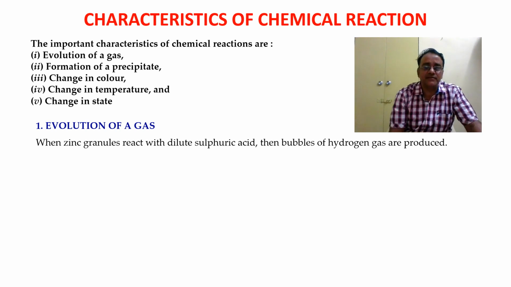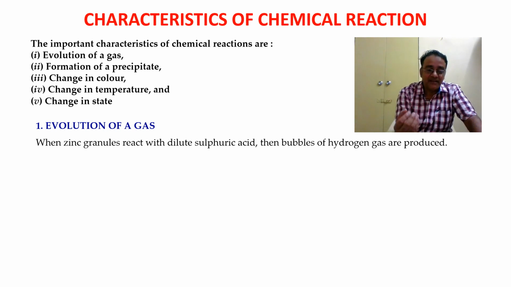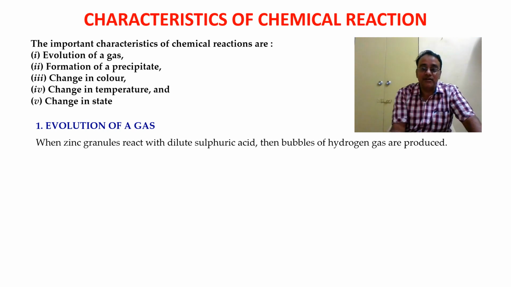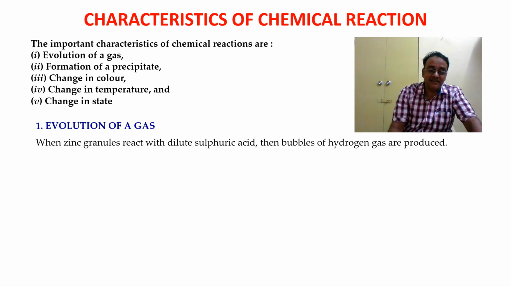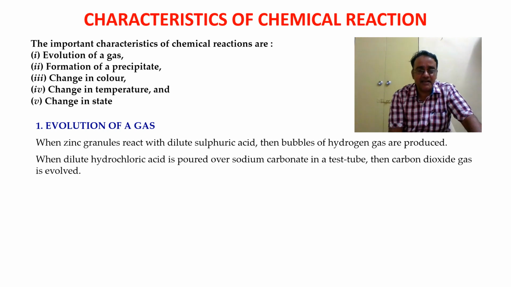Take this example. When zinc granules react with dilute sulfuric acid, bubbles of hydrogen gas are formed. So we can say that the chemical reaction between zinc and dilute sulfuric acid is characterized by the evolution of hydrogen gas. Now the second example.